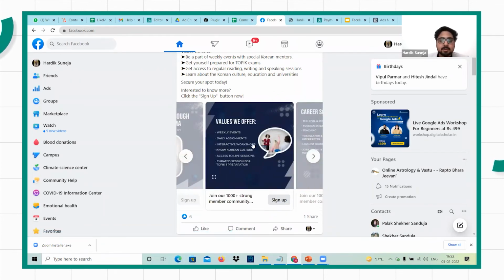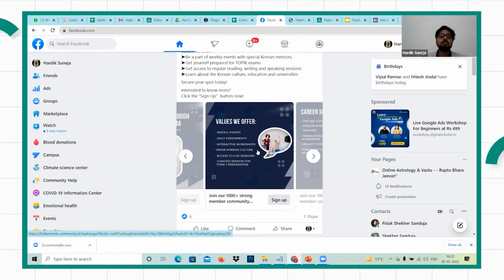Then you can discuss the values you're offering in that particular community. Or if you have a blog of your own and would like to promote it through an ad, you can create a carousel of the different blogs you have on your blog web page. You can promote that as well through carousel ads. You can mention these are the different categories of blogs I have on my web page, and you can come and visit, and you can provide a CTA here where people can go from this to your blog.